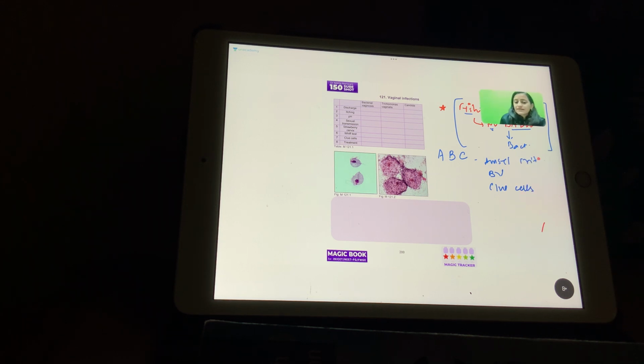Okay, Amsel's criteria is used for diagnosis of bacterial vaginosis, and clue cells are seen in bacterial vaginosis.